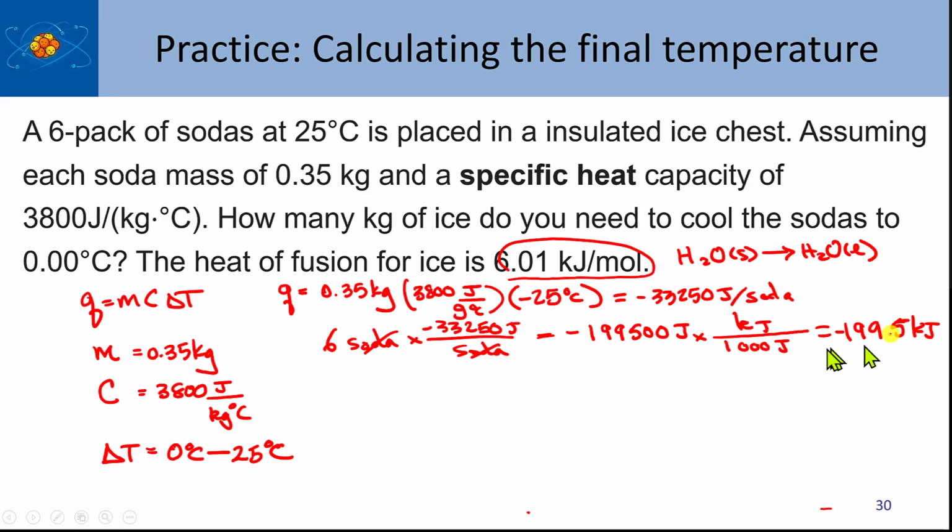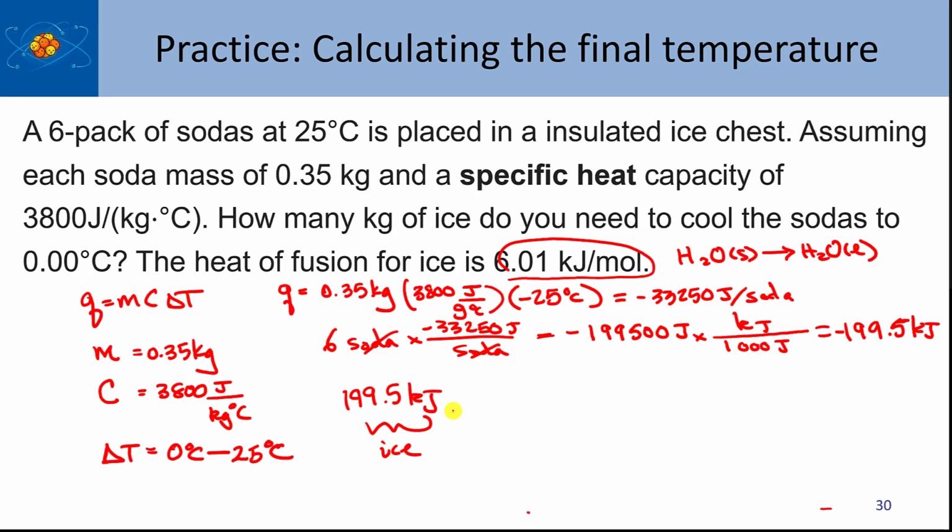And then I need this much energy in order to cool the sodas down. Now, the Q for the soda is opposite the Q for the ice. That's the conservation of energy statement that we've been saying before. So the Q of the ice for melting the ice is actually 199.5 kilojoules. And this is for the ice melting.